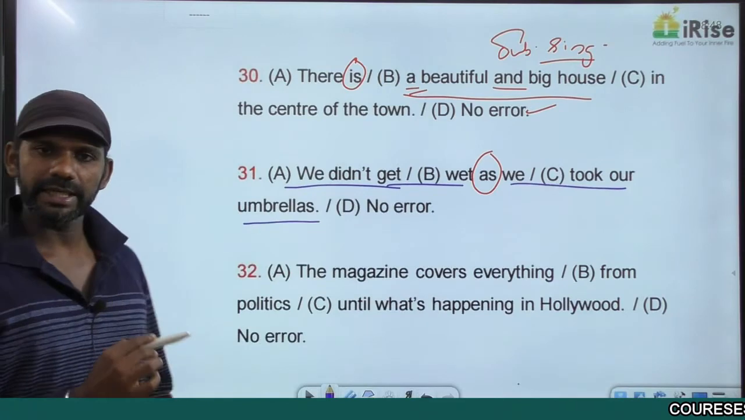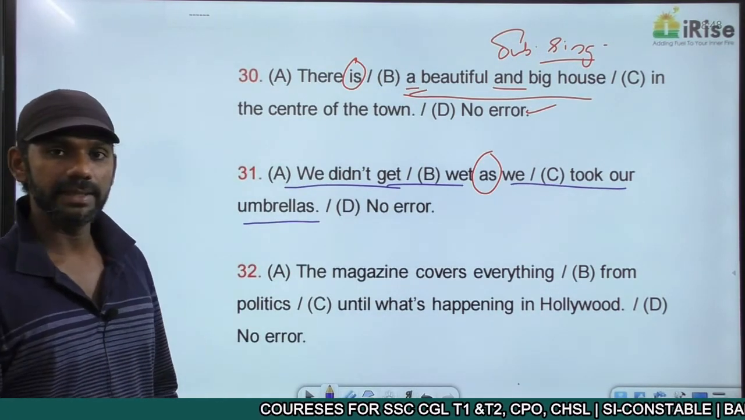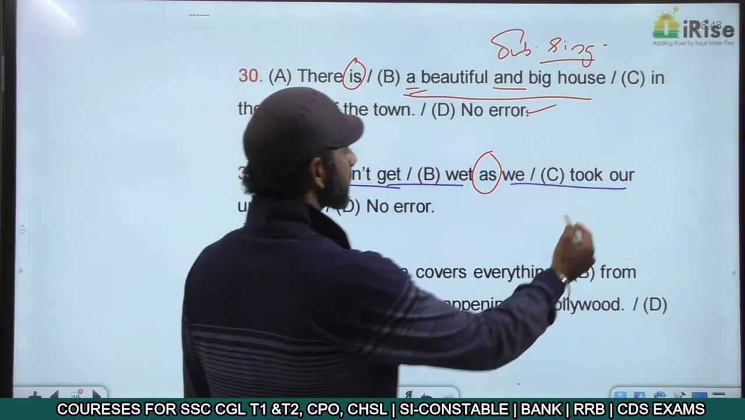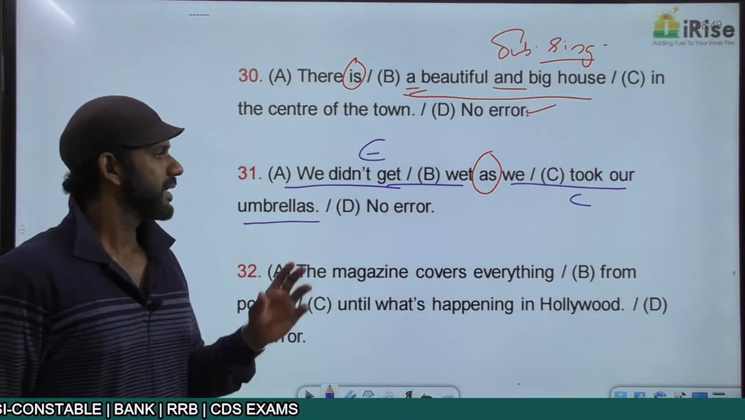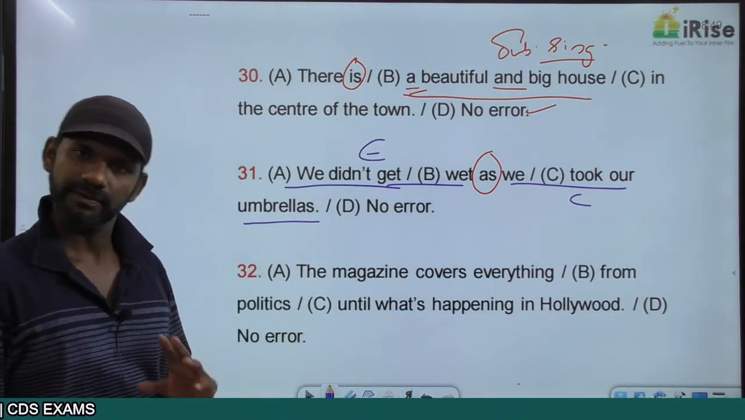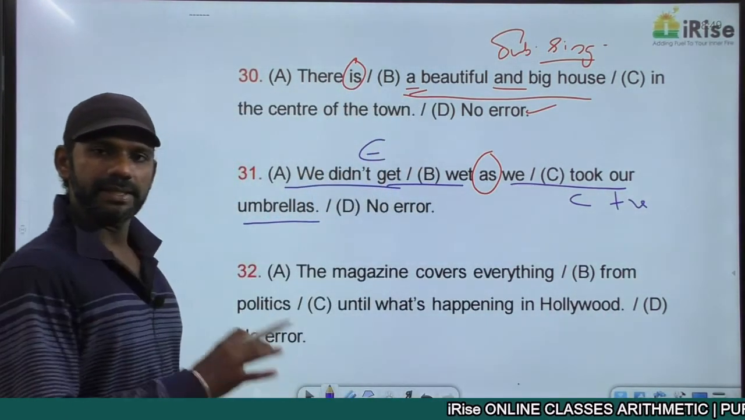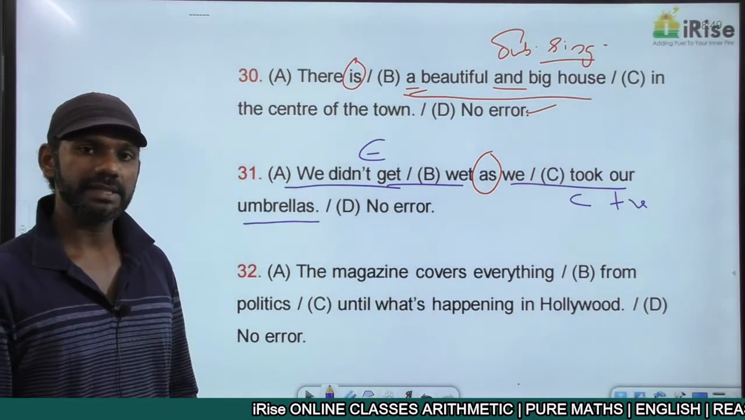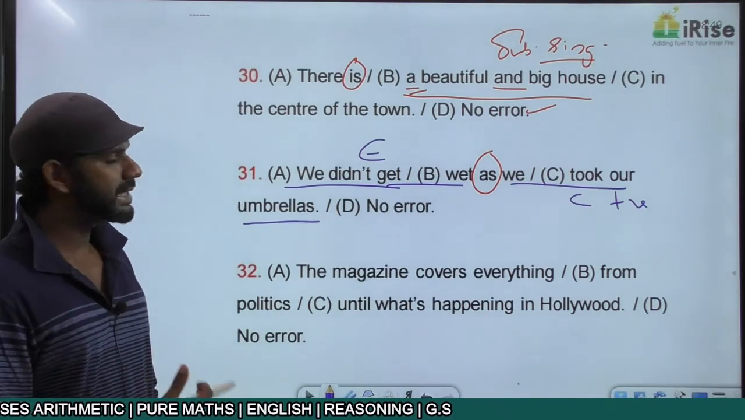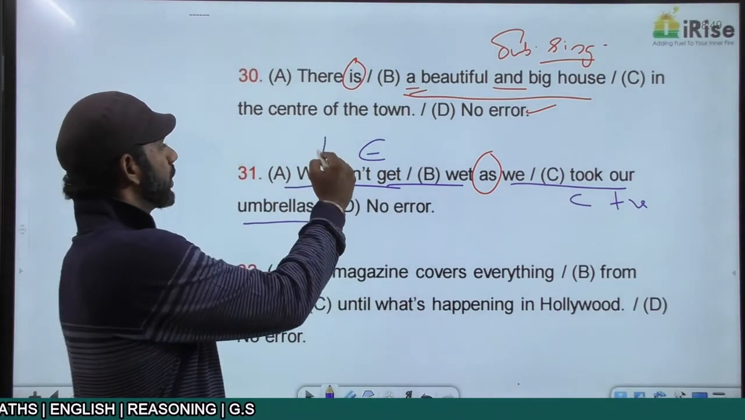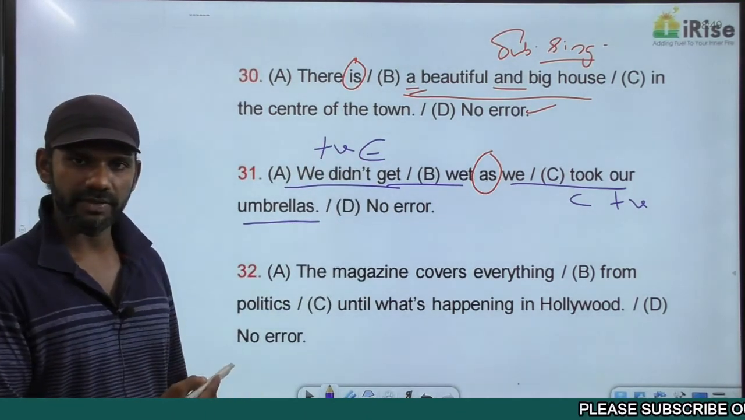As a cause and effect indicator is there, one idea must be the reason, the other idea must be the result. What is the reason here? We took our umbrellas is the reason here. We didn't get wet is the result here. We took our umbrellas: negative or positive? There's no negative word in this statement, so this idea is positive. That means the reason here is positive. If the reason is positive, the result must also be positive. Come to the result here. We didn't get wet, positive. So the concept regarding cause and effect indicators is completely fine. Connecting a positive reason and a positive result, completely fine.